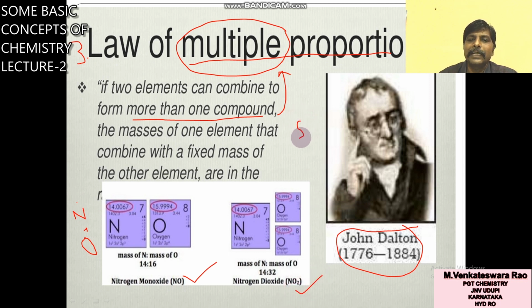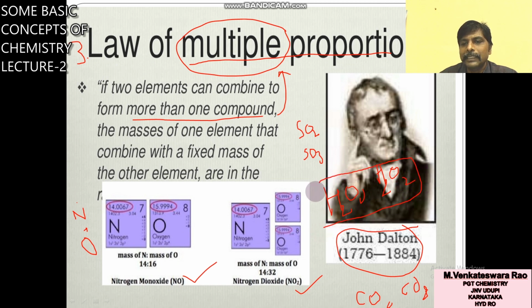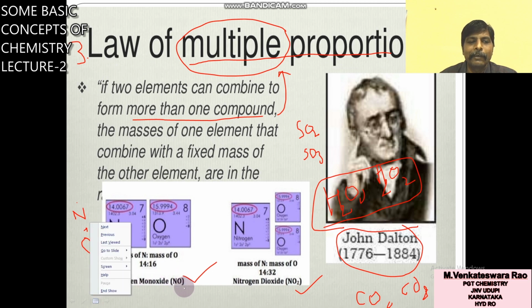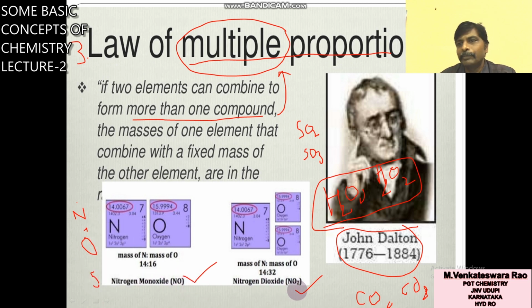So in the combination of S and O, you will get SO2, SO3. If C and O are taken, CO, CO2. You take H and O, H2O and H2O2. So multiples. Between hydrogen and oxygen, there are two types of compounds formed. Actually, strictly speaking, N and O form 5 compounds. Here I have given only 2, NO and NO2.